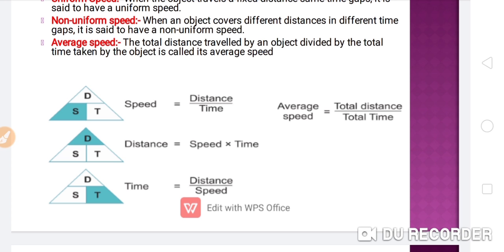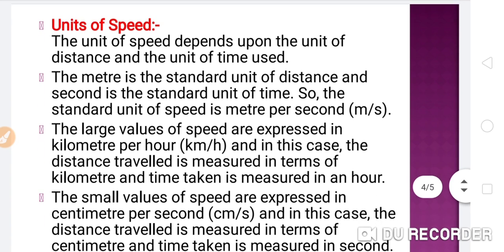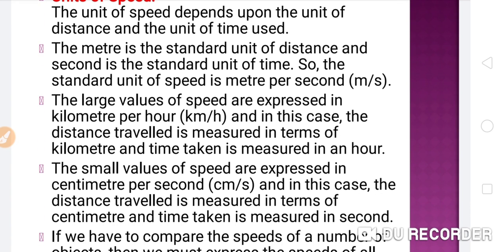Now come to another topic, the units of speed. The unit of speed depends upon the unit of distance and the unit of time used. The meter is the standard unit of distance and second is the standard unit of time. So the standard unit of speed is meter per second.